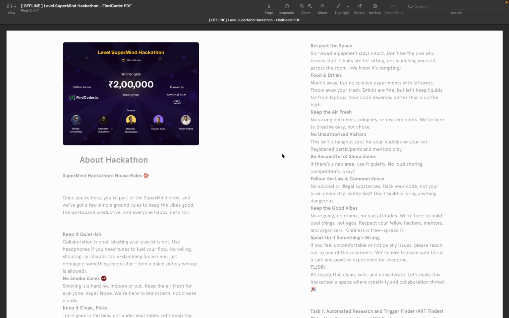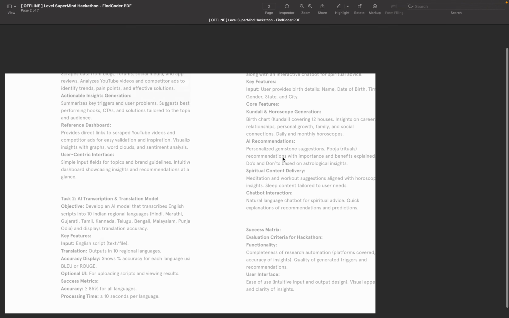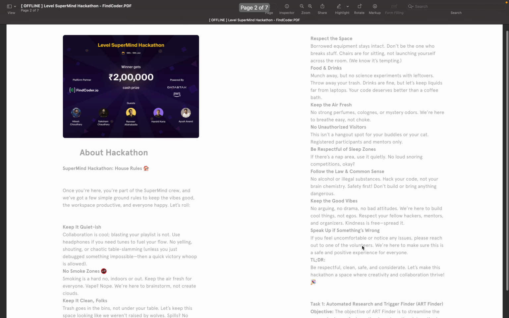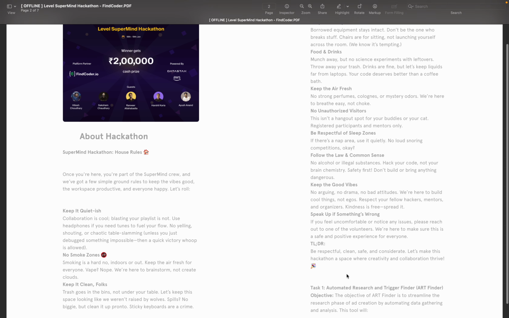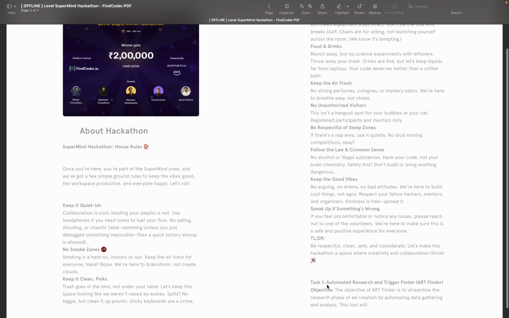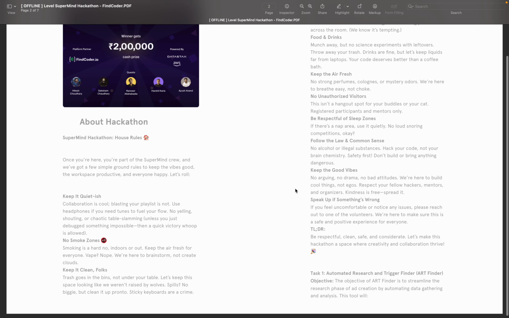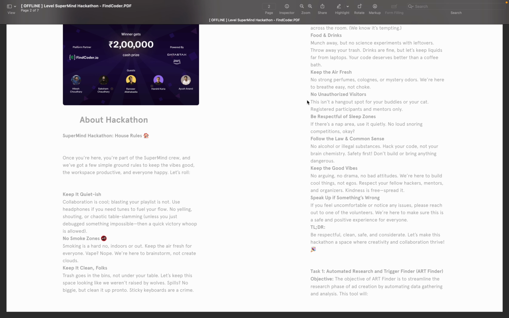So this is our project. We have chosen task one, which is an automated research and trigger finder. What we had to do in this project is scrape data from various sources and analyze the competitors for specific advertisements.